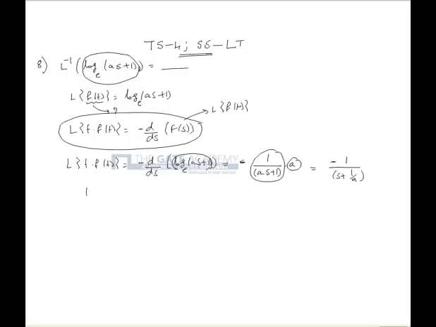By taking inverse Laplace transform on both sides, we can write that t into f of t is equal to minus L inverse of 1 by s plus 1 by a. This is equal to minus e power minus t by a u of t. Therefore, f of t is equal to minus 1 by t multiplied by e power minus t by a multiplied by u of t. So the correct option is D.